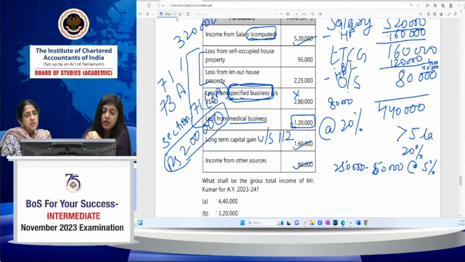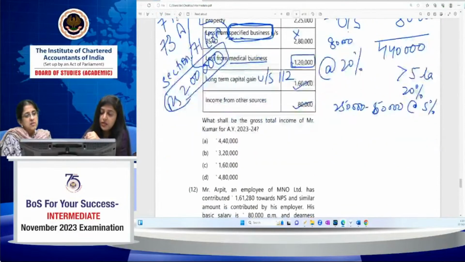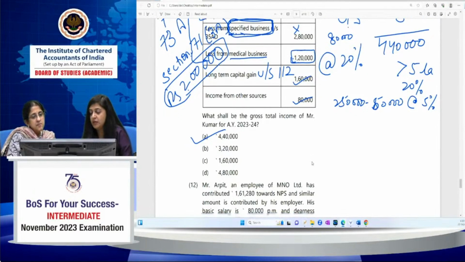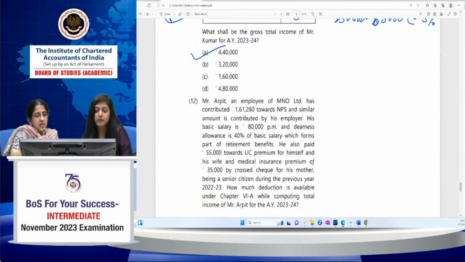So what would be the correct answer in this case? The correct answer would be A, 4,40,000. Yes, Naman, the correct answer is A, 4,40,000. I hope it is clear to all. There is no doubt in this MCQ.